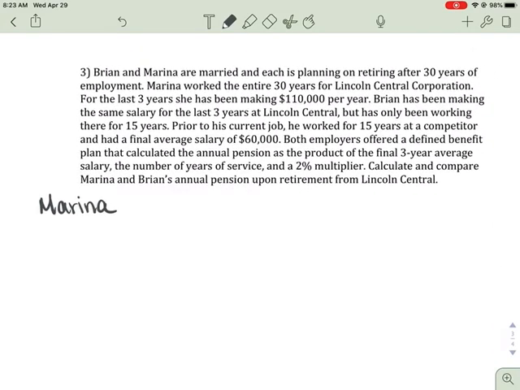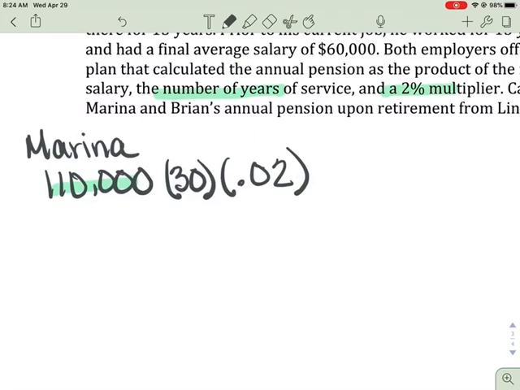Okay, so she's been there 30 years. Her last 3 years, she made $110,000. And the multiplier was 2%. So it's the final 3-year average, number of years of service, and the 2%. The years of service should be 30, not 3. Okay, 30 years of service, and our multiplier. So let's multiply all 3 of those together, and we're going to get $66,000.